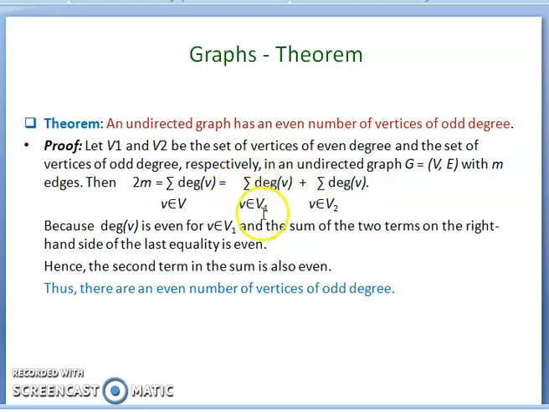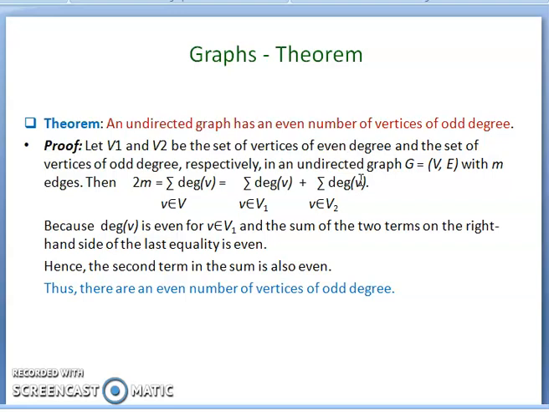And this one is the even degree, it always returns an even number, the sum of the degrees of those vertices that are even degree vertices. This always gives an even number. So the LHS is even and one part of the RHS is even, so the second part must also be even. So what is the second part here?